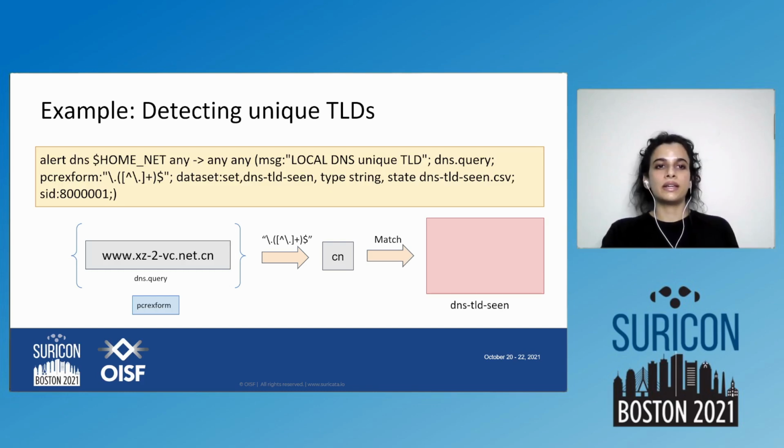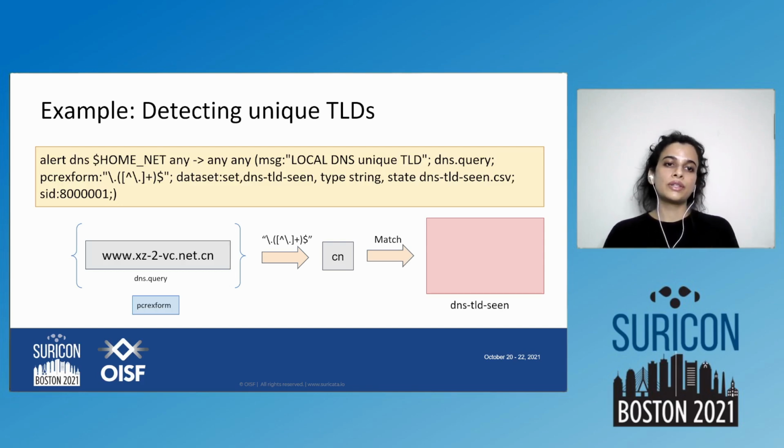Now here is an example of detecting unique TLDs. Suppose we want to alert every time there is a new top-level domain in a network. So we use a DNS.query sticky buffer, and we try to see if the TLD is already set or not with respect to a dataset file.